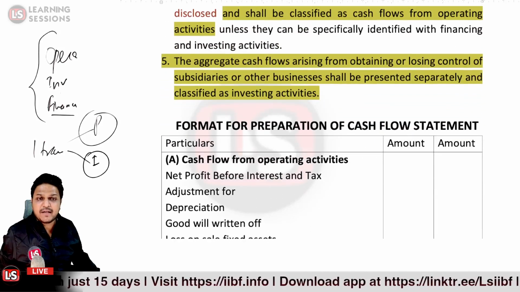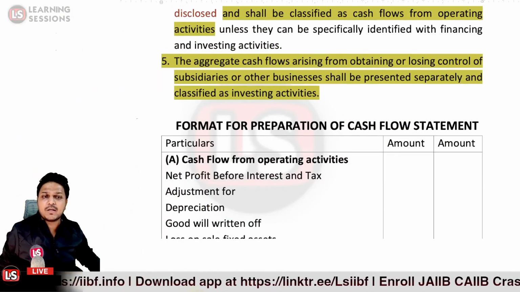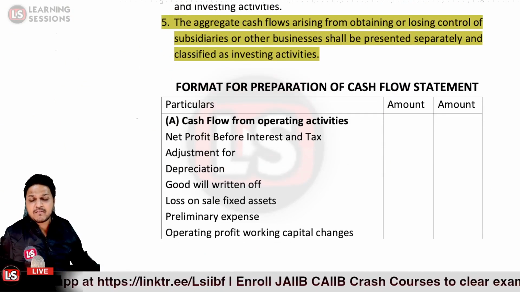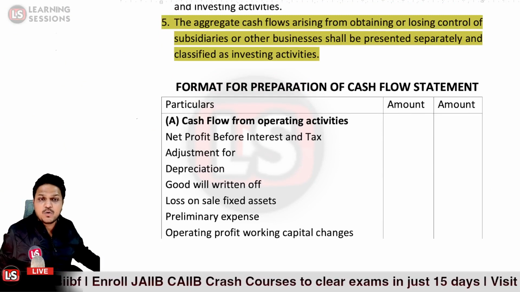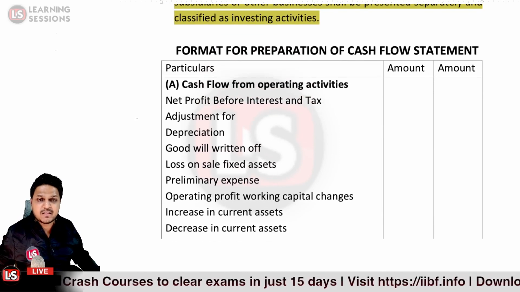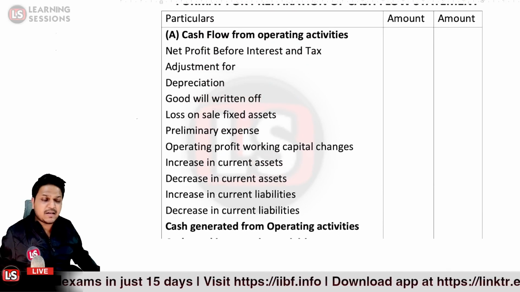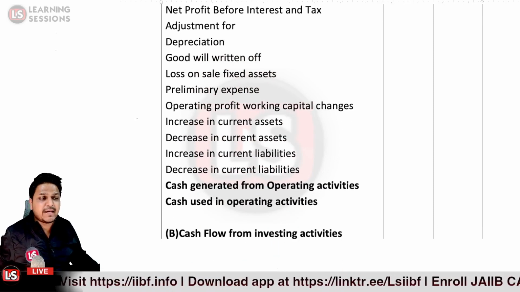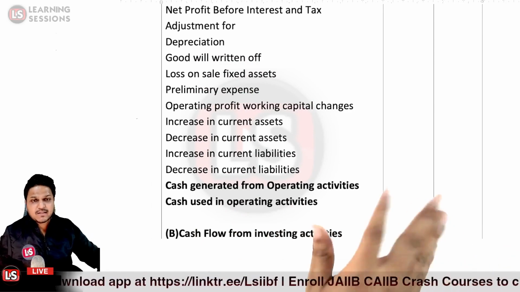Then after that, it's related to the format for preparation of the cash flow statement. First of all, cash flow from operating activities. Whatever the operating activities are, we will cover them. Like we have the NBT, that is net profit before tax, adjustment for depreciation, goodwill written off, loss on sale of fixed assets, preliminary expenses, whatever expenses are there. Those all must be covered. Increase in current assets, decrease in current assets, increase in current liabilities, decrease in current liabilities, all must be covered. And then we have cash generated from operating activities or cash used in operating activities. That is related to operating activities.